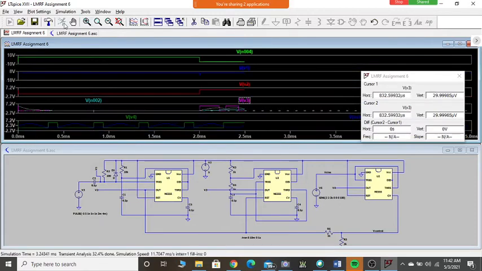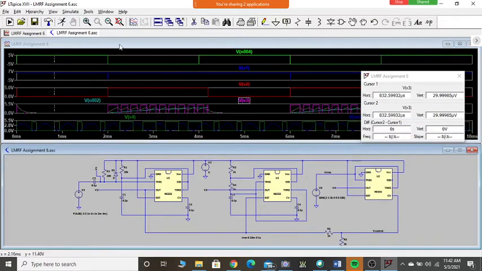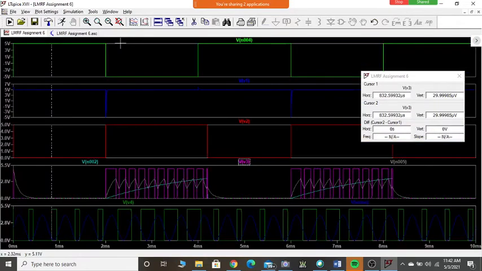Let me run this. Is this fine now? At least the input voltage. Can you see the input voltage is changing from 0 to 4 volt?